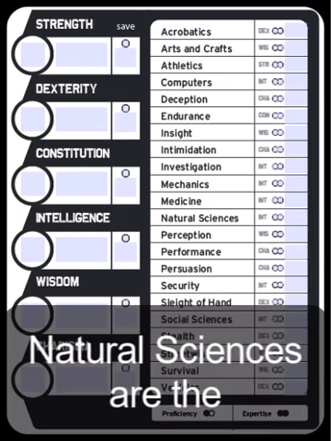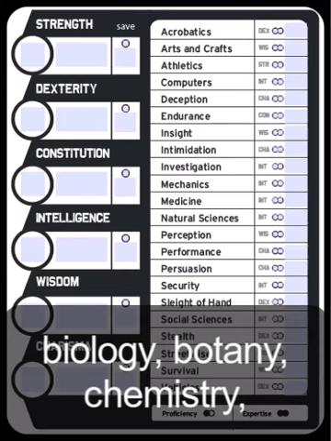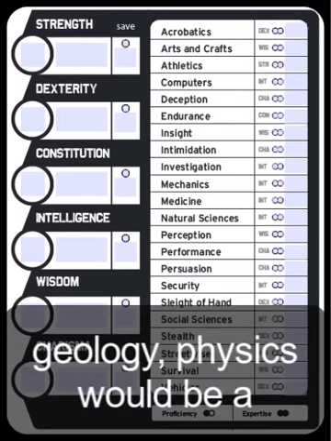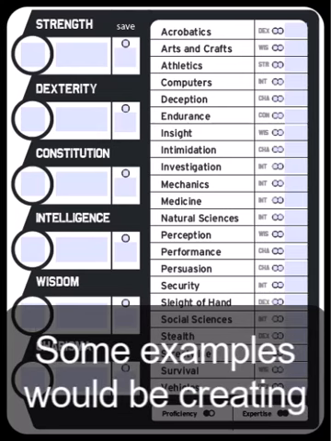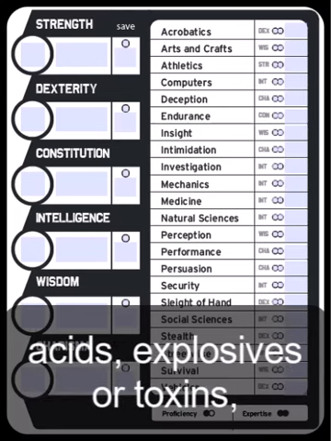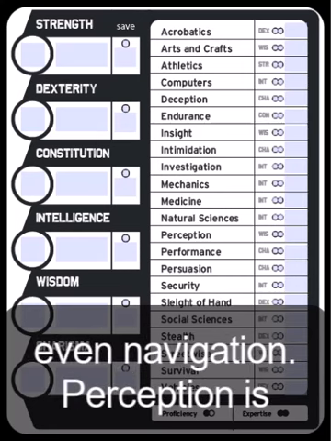Natural sciences are the mathematical-based sciences. So any check that relates to your knowledge of astronomy, biology, botany, chemistry, geology, physics, would be a natural sciences check. Some examples would be creating acids, explosives, or toxins, identifying plants or minerals, or even navigation.